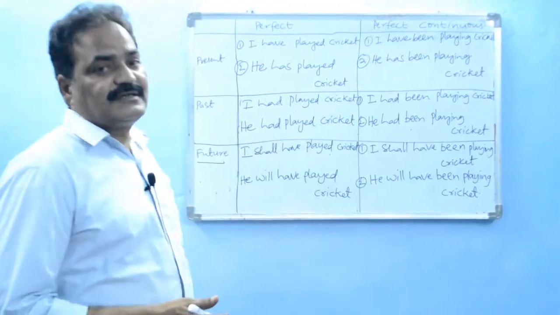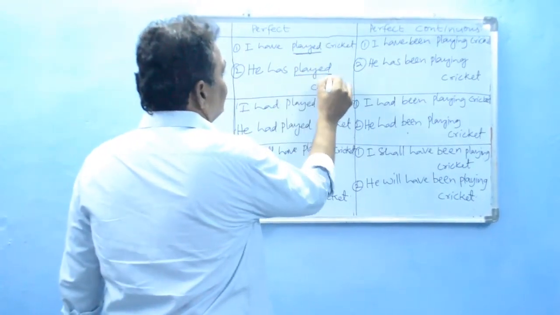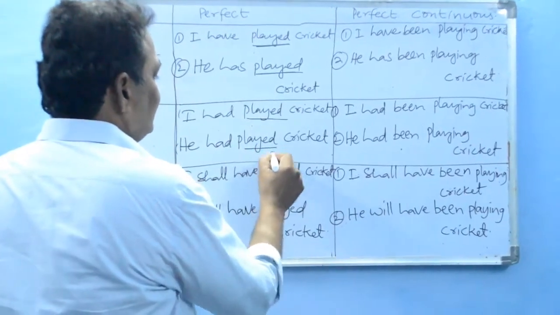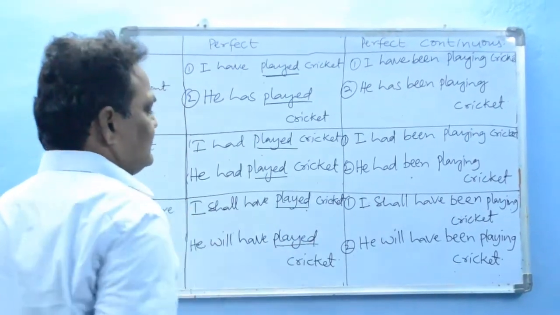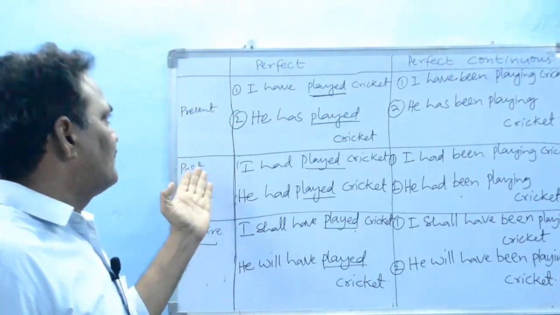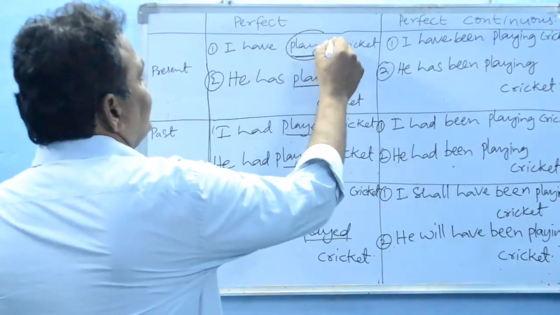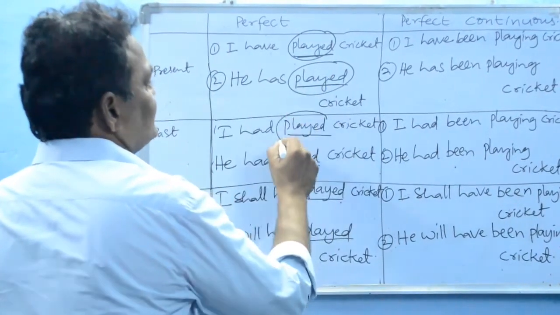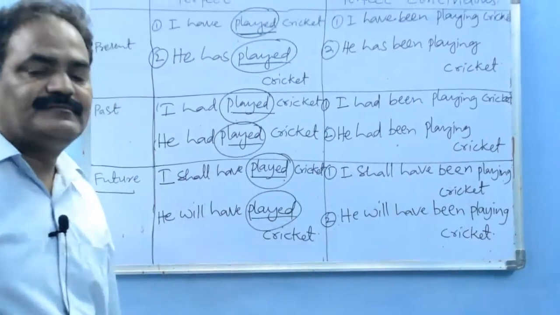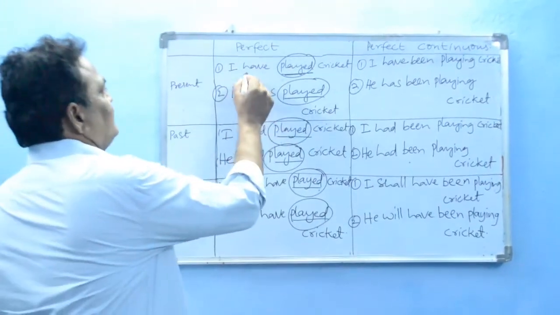The present perfect tense: perfect itself will have the past participle verb form in any tense. In present perfect, past perfect or future perfect, you can see the main verb is only in its past participle form. It is common. But the difference is that in present perfect we take have or has.